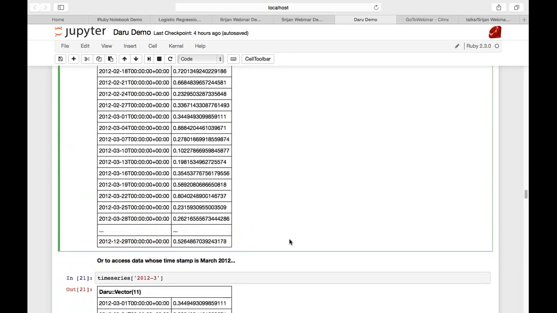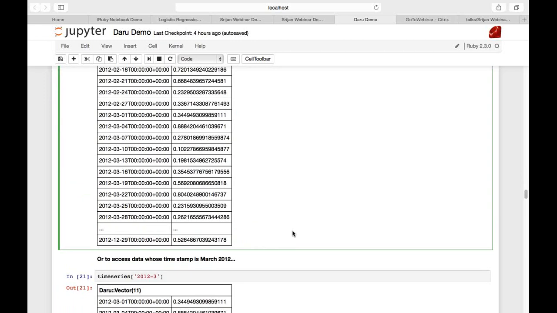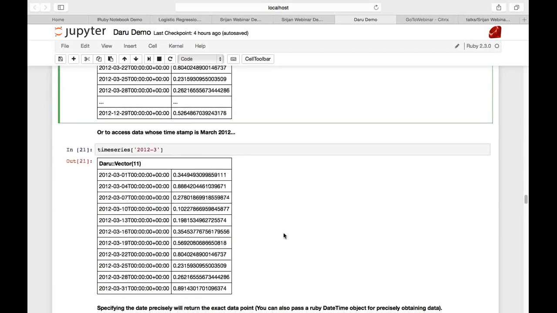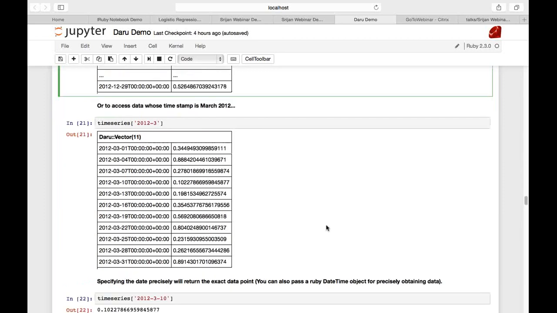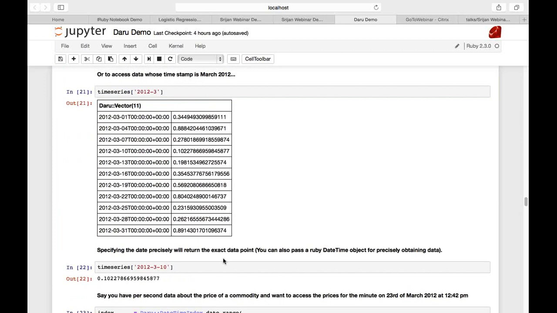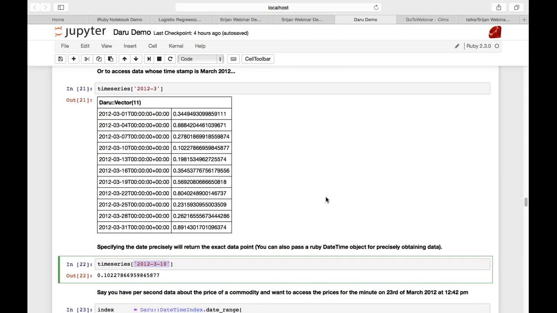Now, say you want March 2012, you can specify it this way. And as you can see, the data that is present here is only from March 2012. And if you want one particular data point, you specify the date precisely. So you want the data present on 10th March 2012, and it will give you the exact data point.